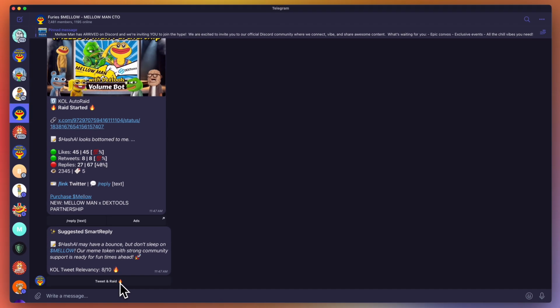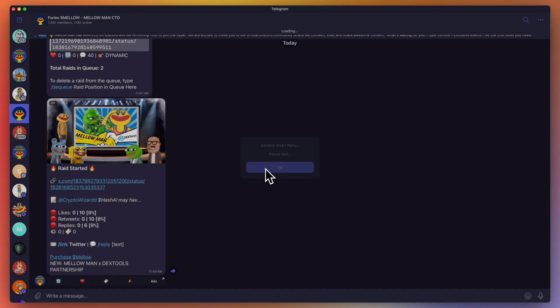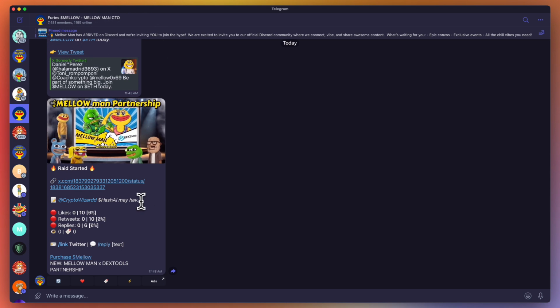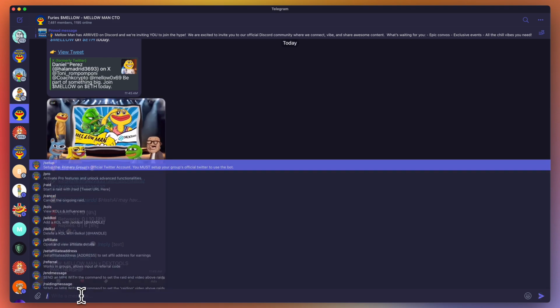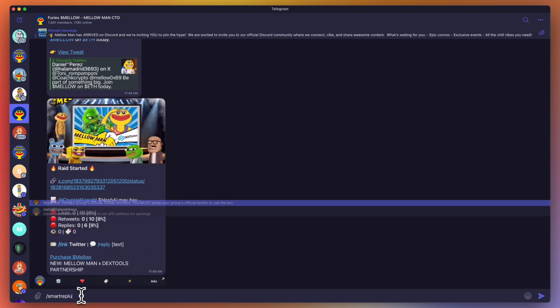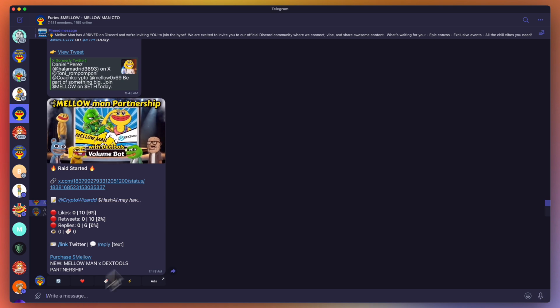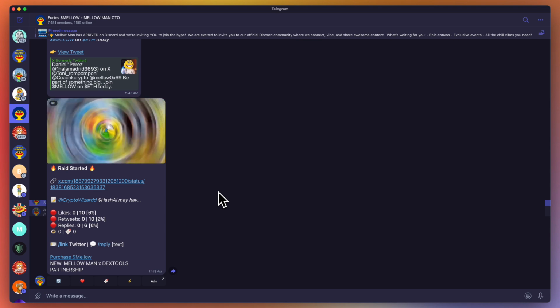I'm going to press this button. It's sending the smart reply to Twitter. And there you go. It's sent the reply and it started the raid. That is basically smart replies. If you want to disable smart reply, you can just do /smart reply disable, and it will disable smart reply. I'm not going to do it. But that is basically the gist of it. You're in full control of the suggested replies, and you can raid them instantly.